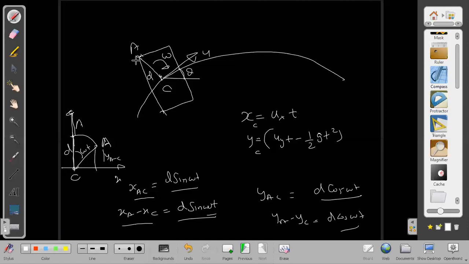If they ask what is the coordinate of A point at any instant of time, can we find it? Yes. How? By knowing xC plus d sine omega t, and then using these equations additionally, we can get the exact location. Even though the path is so complicated, see how simplified the path becomes when we shift the frame. When we come into the center of mass frame, the path becomes so much simplified for us. So yes, we can analyze such cases in a very easy way.